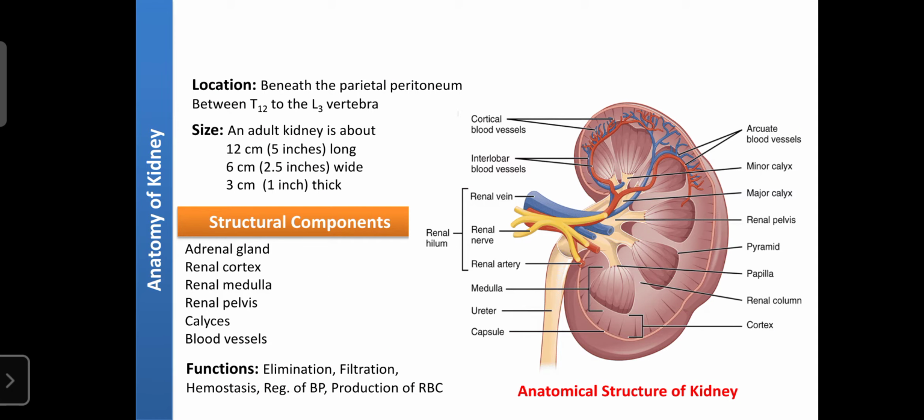Next we can study the anatomy of the kidney. The kidney is one of the important organs of the urinary system. The kidney plays an important role in the filtration of body fluids because it consists of special cells known as nephrons, and the nephron has different components. Among them is the glomerular apparatus.